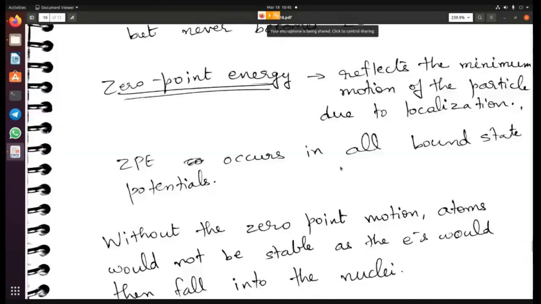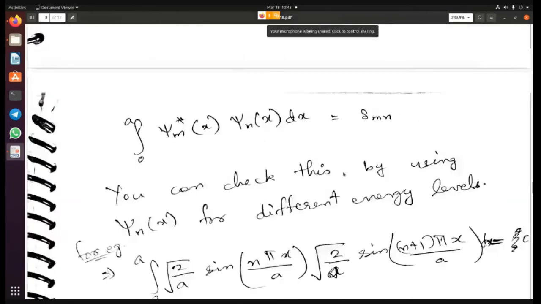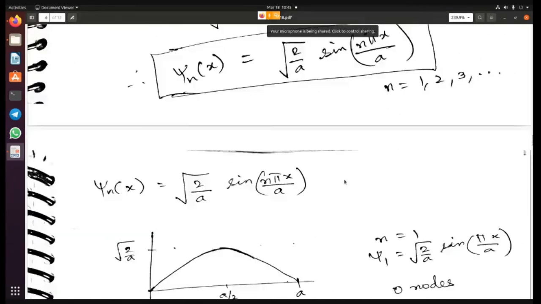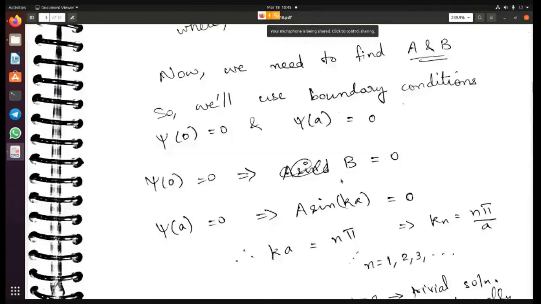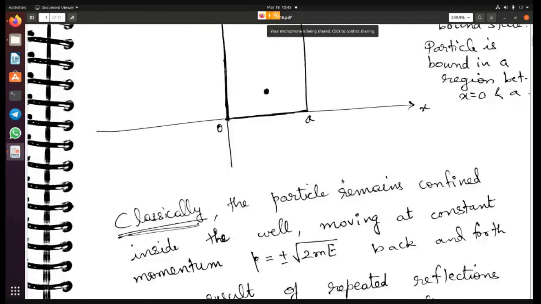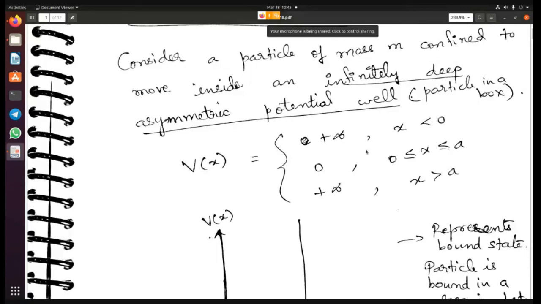In the previous case, let me go back to the previous definition of the problem, V of minus x is not equal to V of x, because in this region it is 0, here it is plus infinity, and here again it's infinity.